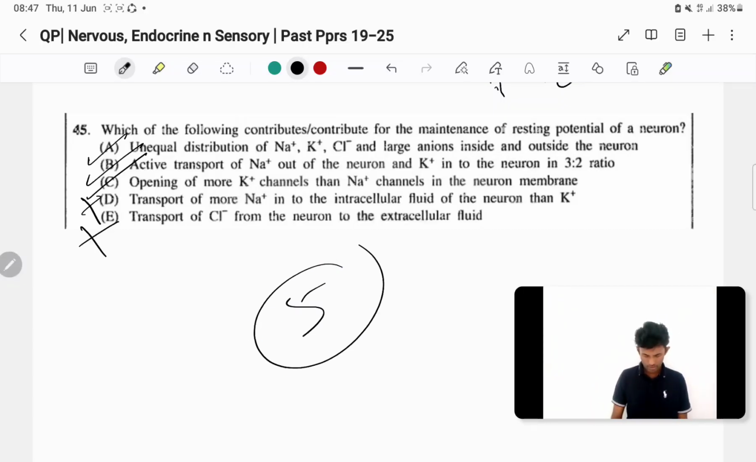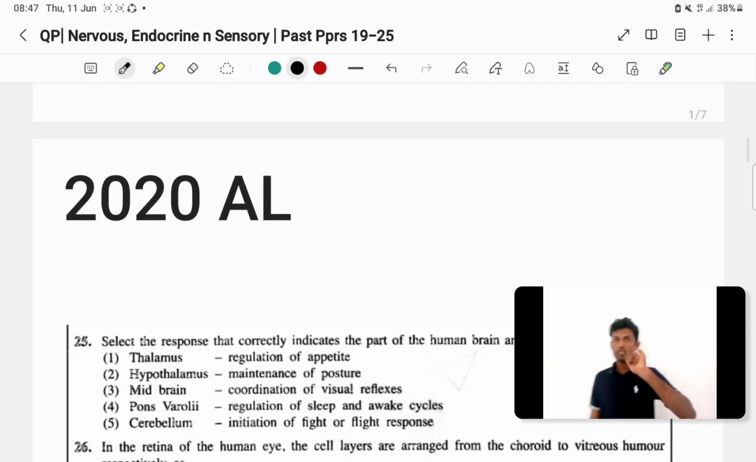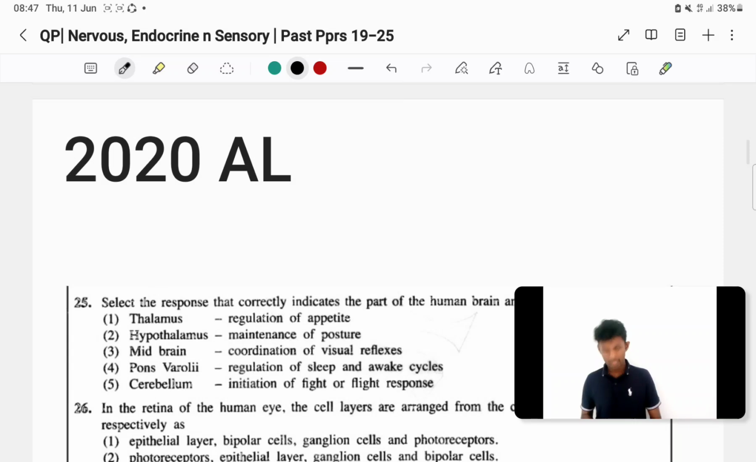So the fifth one will be the answer. Okay, that's the 2019 paper. We discussed relevant theory parts also, that's why we take some more time. I think we spent 35 minutes just for the 2019 paper. Anyway, I think you get the idea, and these are questionable areas.